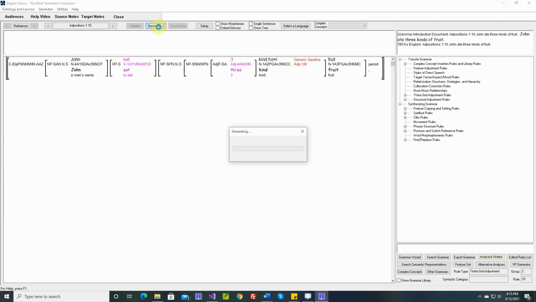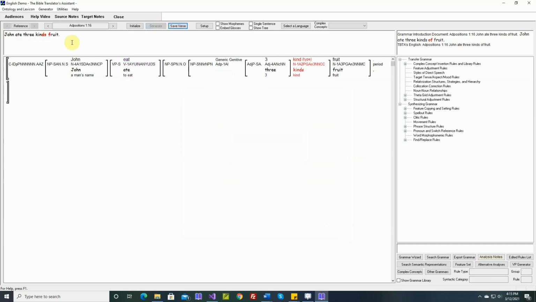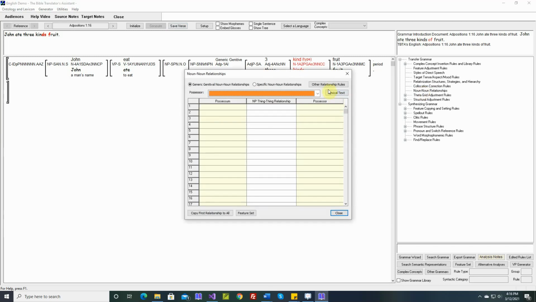And let's see what we get. John ate 3 kinds fruit. So we need the word of in here. When a noun phrase containing kind modifies another noun, that's sort of a unique construction. Let's go use this rule over here.